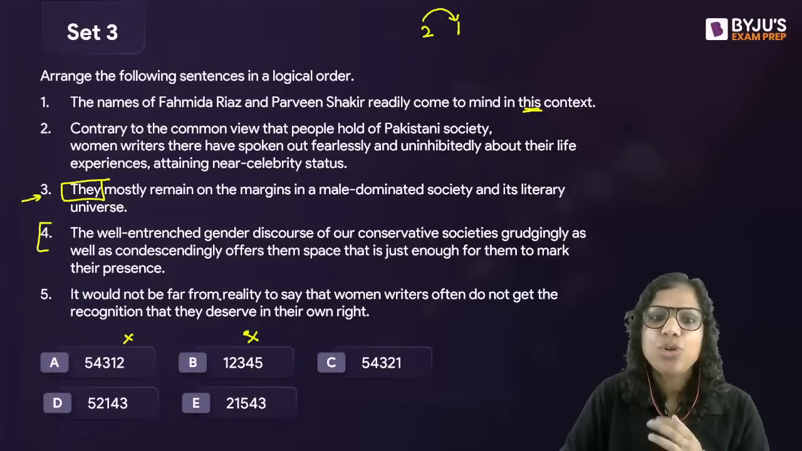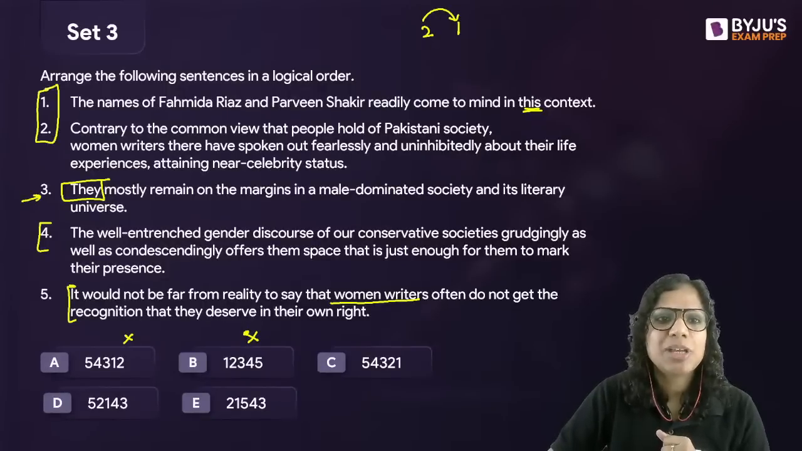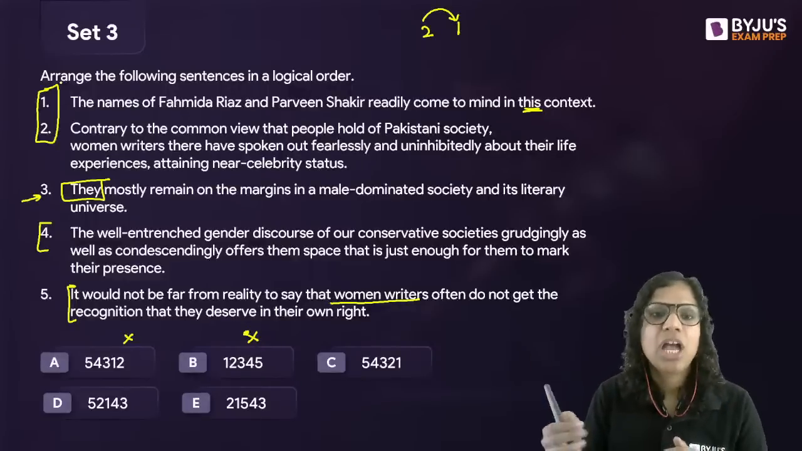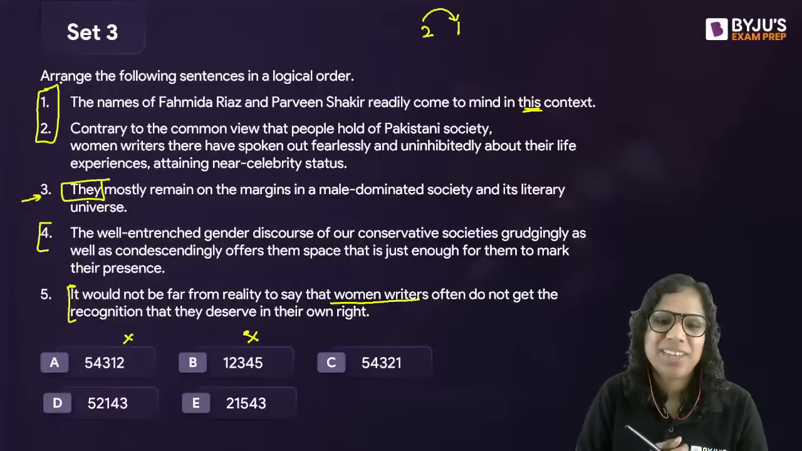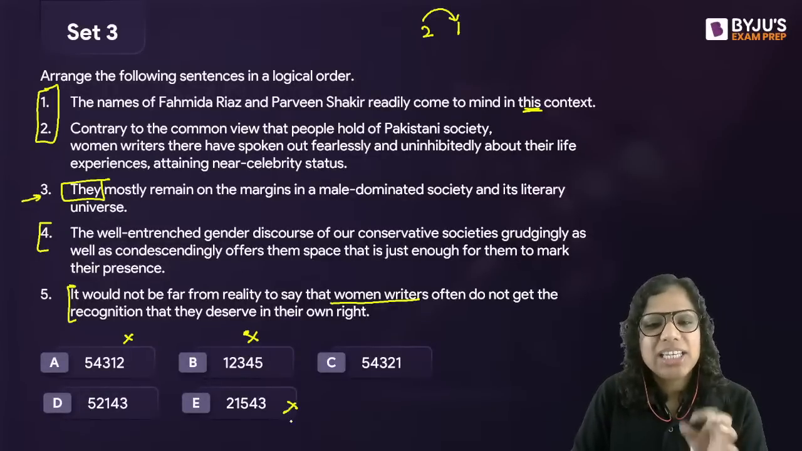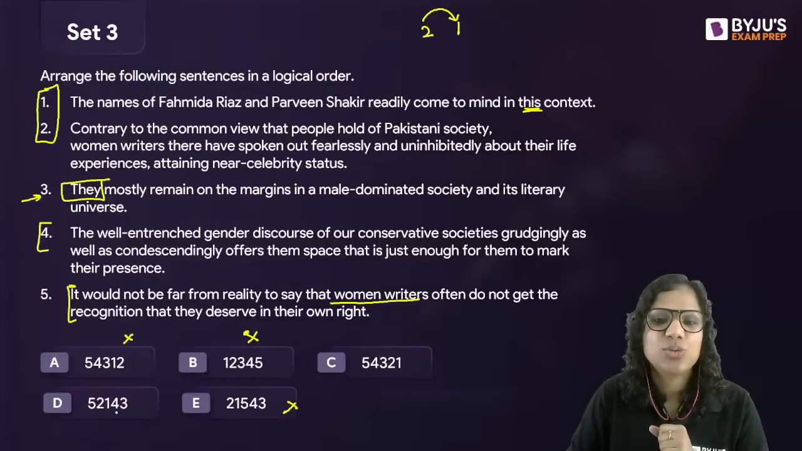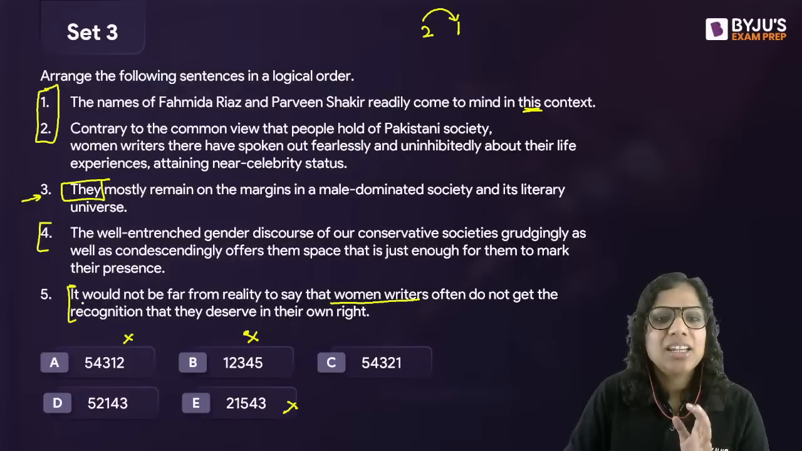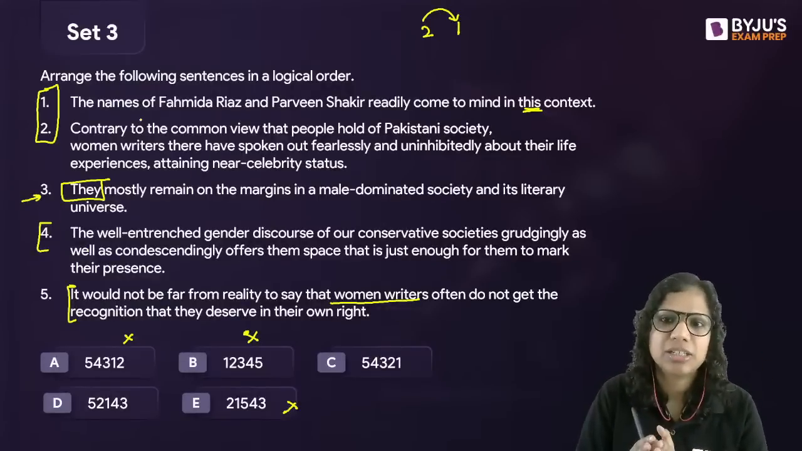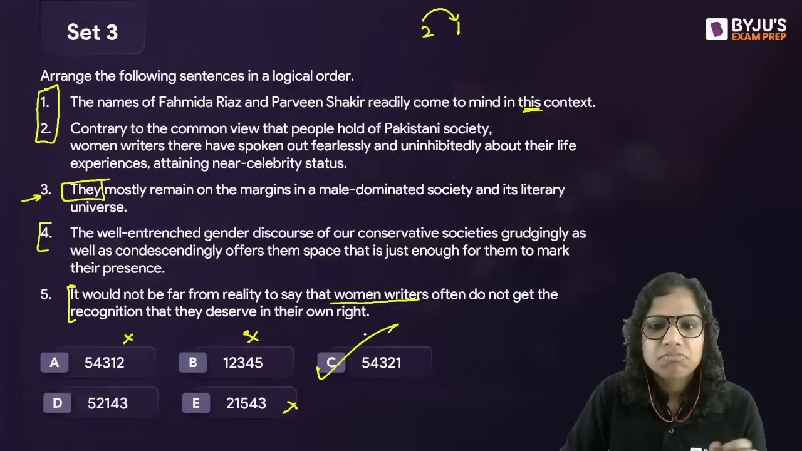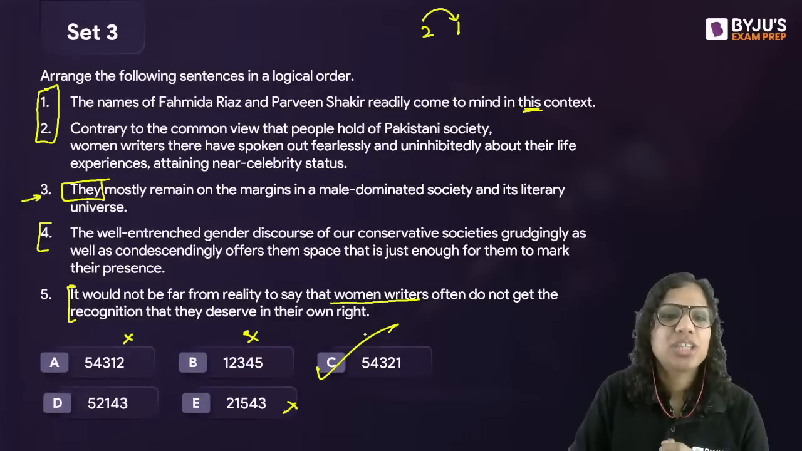5 says, it would not be far from reality to say that women writers often do not get the recognition that they deserve in their own right. Now, this is about women writers, while the other is specifically about women writers in Pakistan. Again, most likely 5 is going to come before 2 and 1. So most likely even E is not the answer. I am left with just these two. Then if you look at 4 and 3, they are also general. 2 and 1 are specific about Pakistan. Yes. So this is the sequence here: 5, 4, 3, 2, 1.